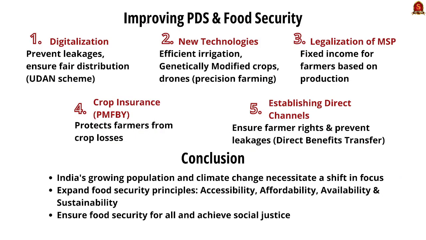Moving on, let us see how we can improve the PDS system and food security holistically. The first one will be digitalization. By preventing leakages and ensuring fair distribution through schemes like Udan, this issue can be addressed.